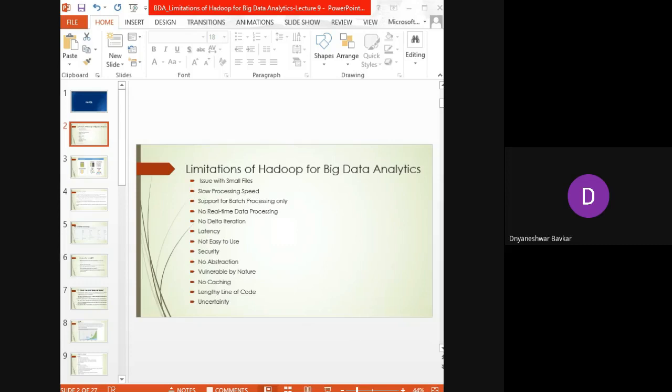And there is uncertainty. Hadoop only ensures that the data job is completed, but it is unable to guarantee when the job will complete. This is what uncertainty means, and it is a big limitation of the Hadoop environment with respect to big data and analytics.